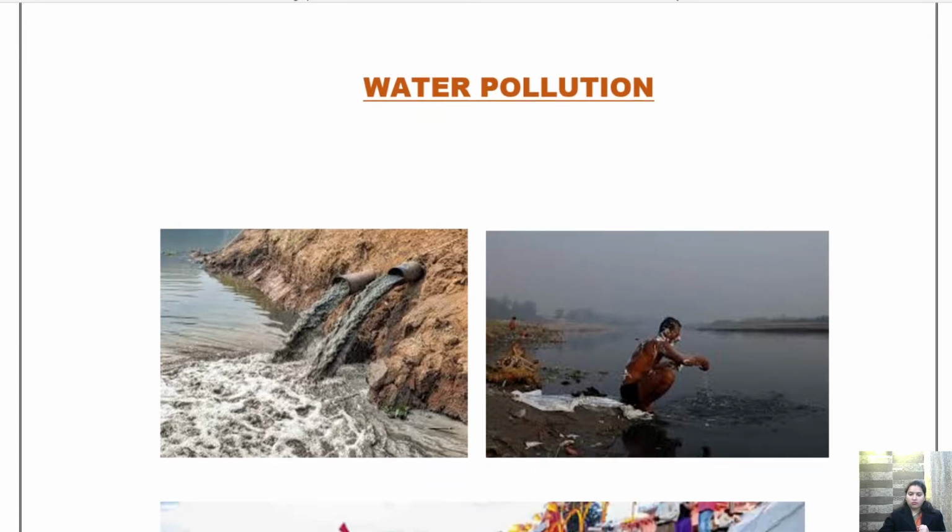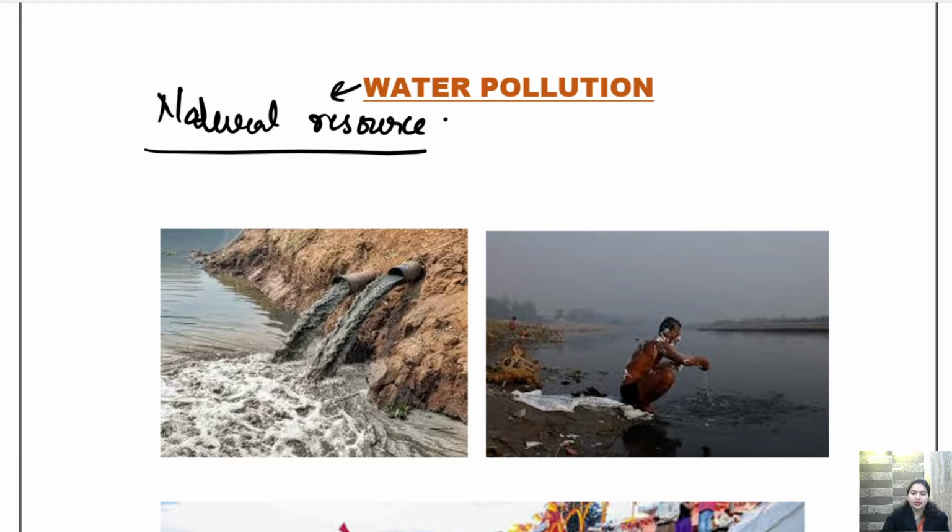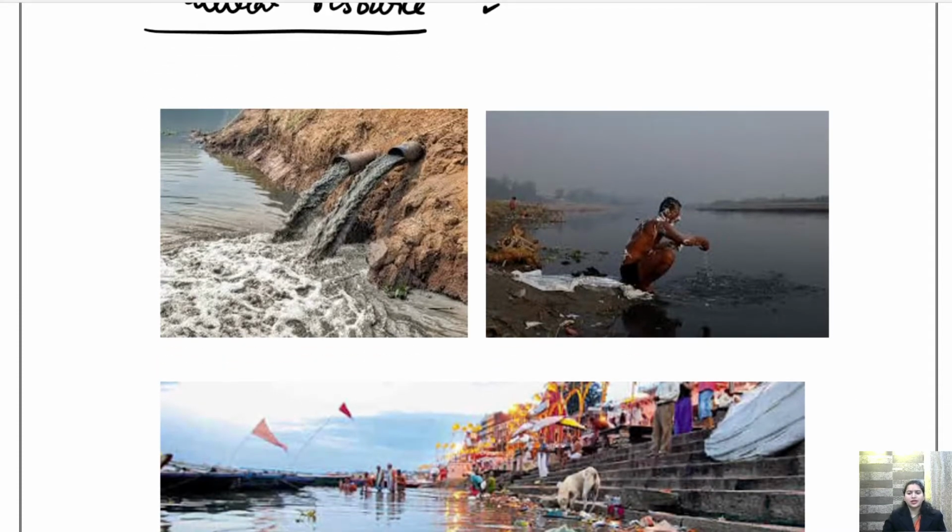So see, if we are talking about water pollution, generally water is a natural resource, isn't it? It is a natural resource. When there are certain unwanted substances present in this natural resource, then it destroys or pollutes it. This is called water pollution. Clear? Now, we know that children, as you can see in the diagram,